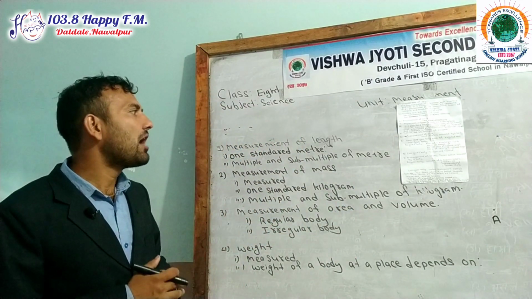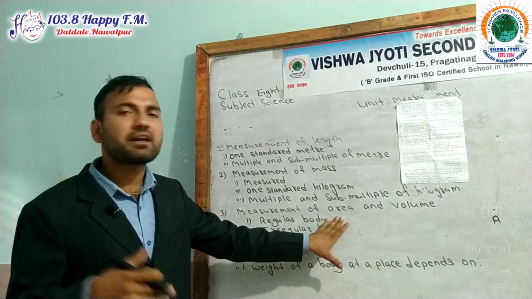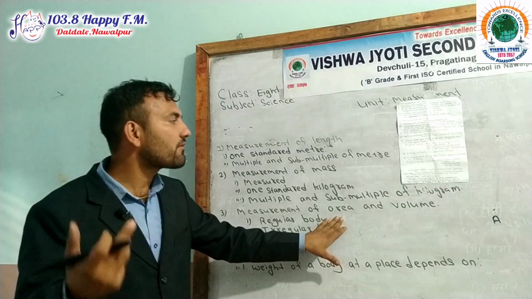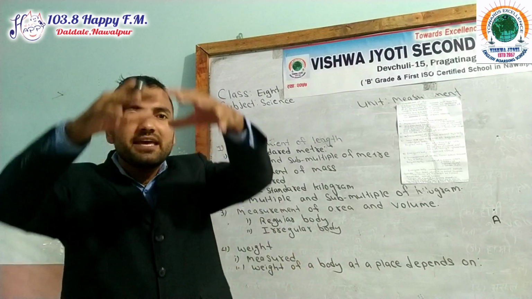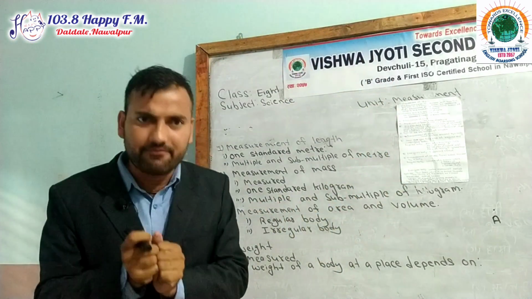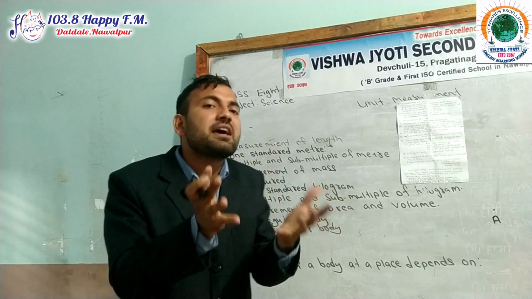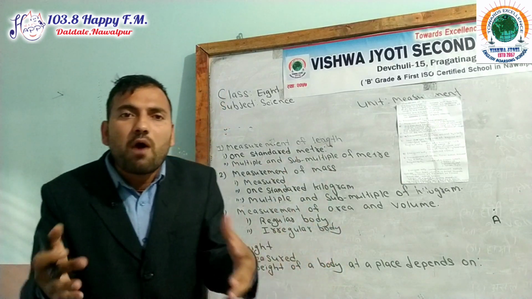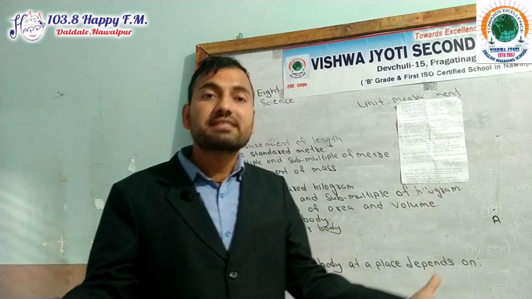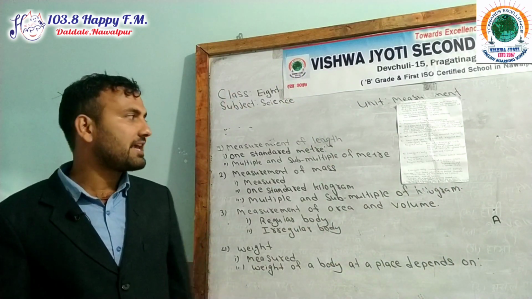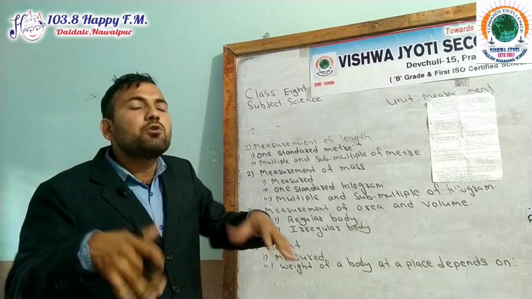How do you find area of regular body and area of irregular body? What do you mean by regular body? Those objects which have fixed geometrical shape are known as regular objects or regular bodies. What do you mean by irregular body? Those objects which do not have regular shape, which do not have fixed geometrical shape, are known as irregular bodies or irregular objects.